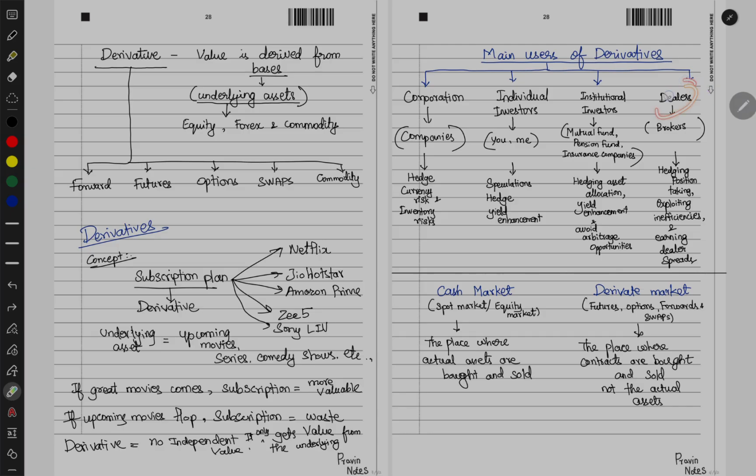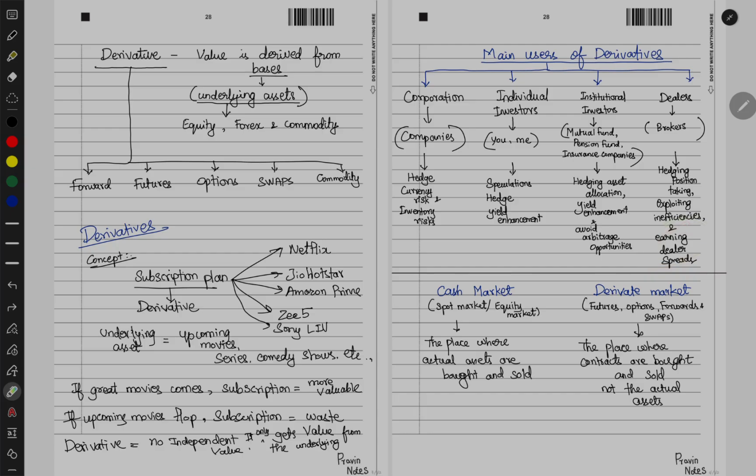Now dealers, those are brokers who also use derivatives as a mode for hedging and position taking, and exploiting the inefficiencies of the market and earning some dealer spreads.